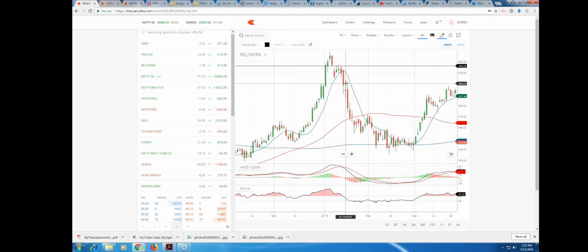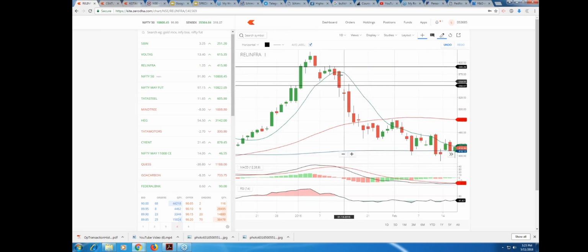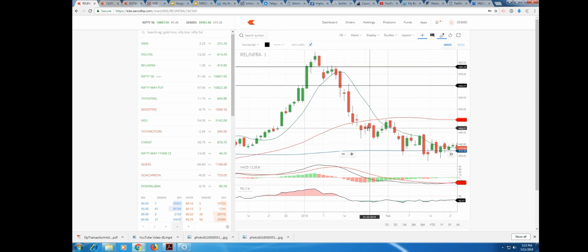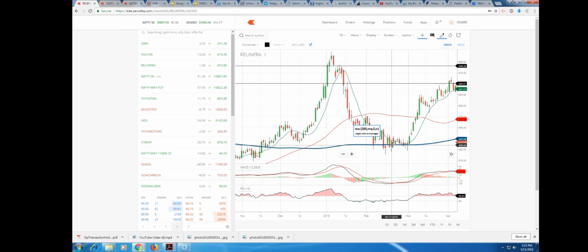See here, this was our trade. This particular candle was our trade. Even if we don't enter here, because RSI is just crossing on that particular day, you can enter even on this day. 590 is when you can enter, and you can exit your trade whenever you see it approaching the support zone, right? Support comes here in the form of the 200 moving average, right? So this was the trade from the top.